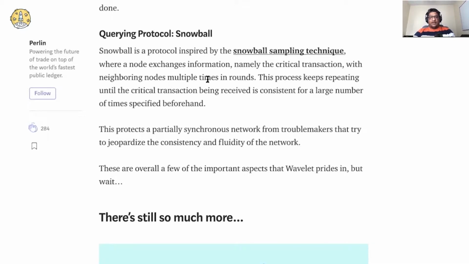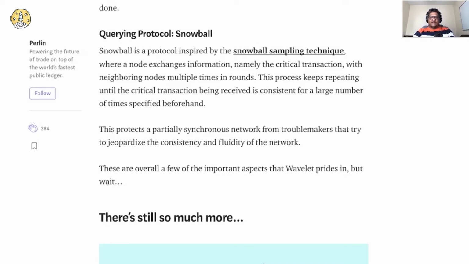So basically, what happens is the node exchanges information with other nodes, right? And they keep doing this if they see that this is a critical transaction that cannot be committed immediately. Then they keep exchanging this information with other nodes, right, a number of times, which is predefined, and that's why they call it the Snowball sampling technique.